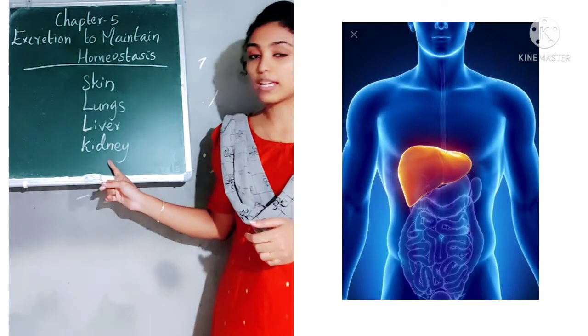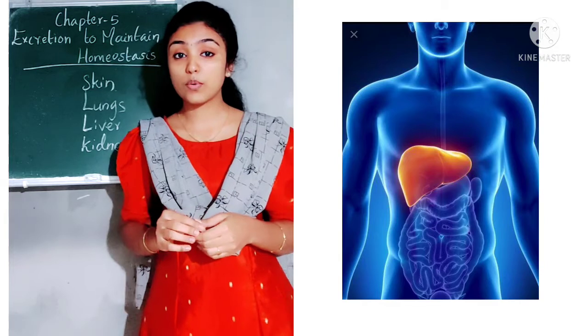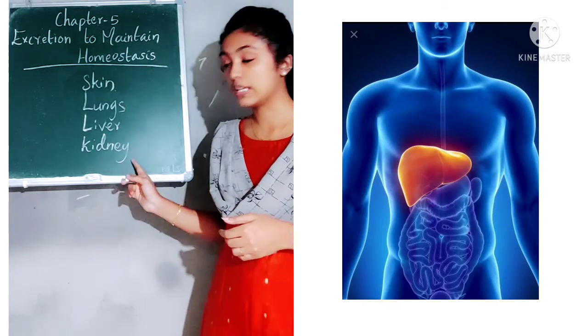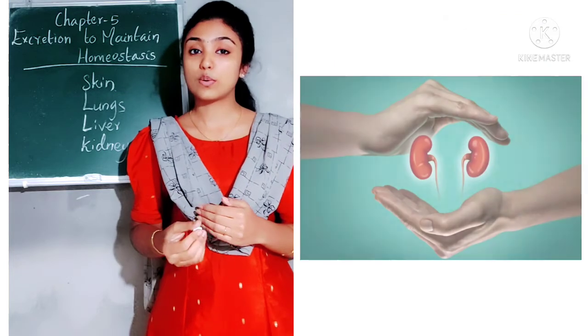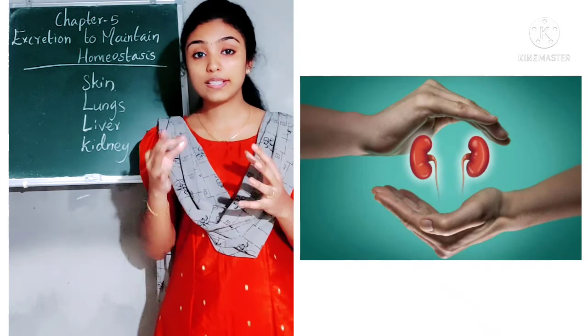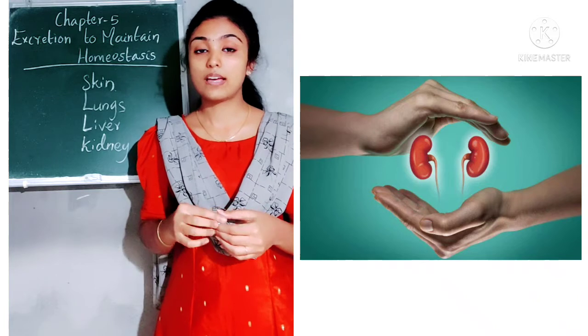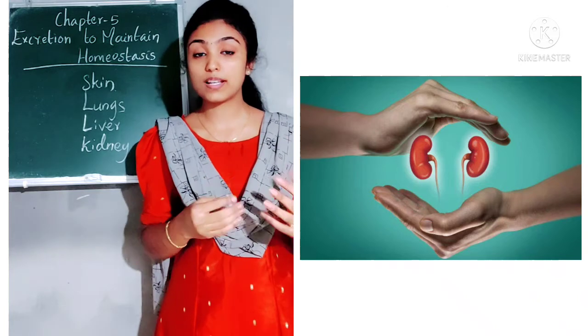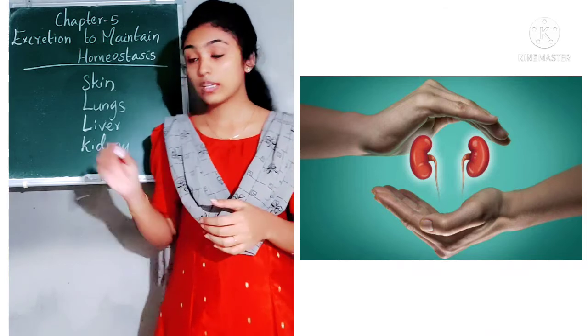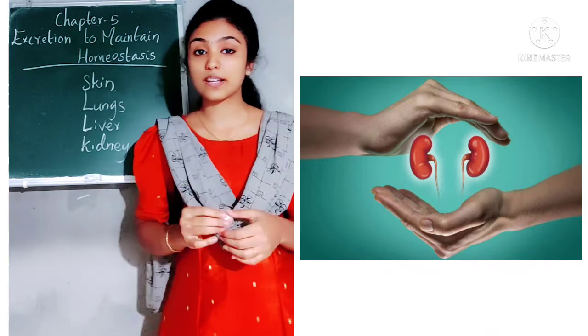So the next one is kidney. So kidney helps in removing the excess urea which is formed from liver. So kidney removes the excess urea and also excess water and excess salt, and it filters our blood. Those waste products like urea, excess water and salt are removed through urine. So kidney is the major excretory organ in our body. Now we shall learn an important topic, that is synthesis of urea in liver.